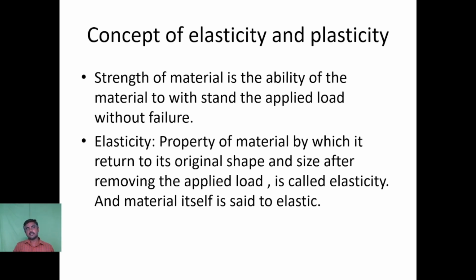Consider a rubber band. If you give some external load on it, if you pull the rubber band on the other side, the rubber band expands, so the length of the rubber band increases. When the load is removed, the rubber band comes back to its original position. So the body elongates or is compressed on application of some load, and when the load is removed, the body regains its original shape. This property of the material is called elasticity of the material.